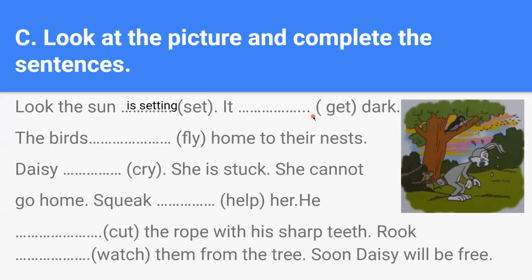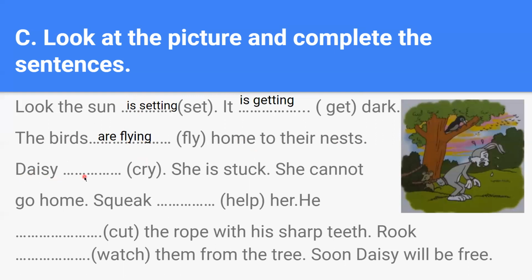It is getting dark. The birds, here birds are plural. When it is plural, can we use is? Correct. We are not supposed to use is, but we have to use are. The birds are flying home to their nests.